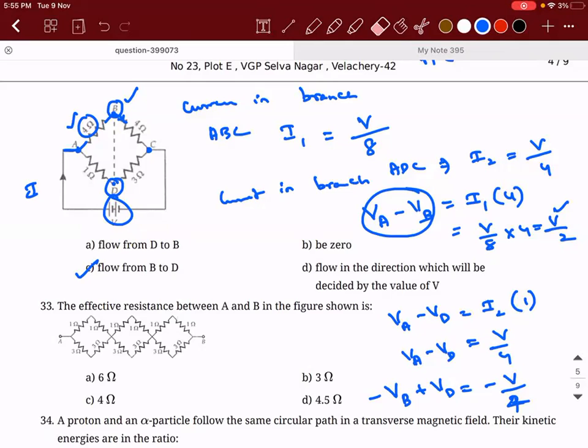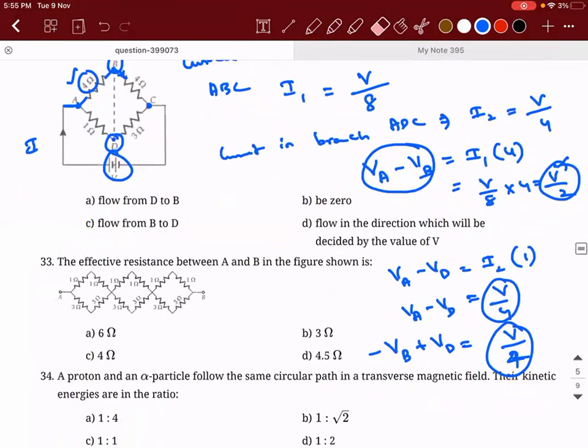Wait, I think we made a mistake, right? This is plus V by 4, because it is V by 2 minus V by 4. V by 2 minus V by 4 is plus V by 4. So sorry, which one is at greater potential? D, sir. So the flow is from D to B, right? Flow from D to B. I'm sorry, I made a mistake.